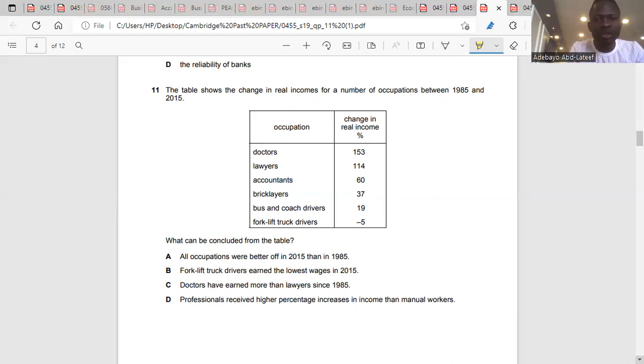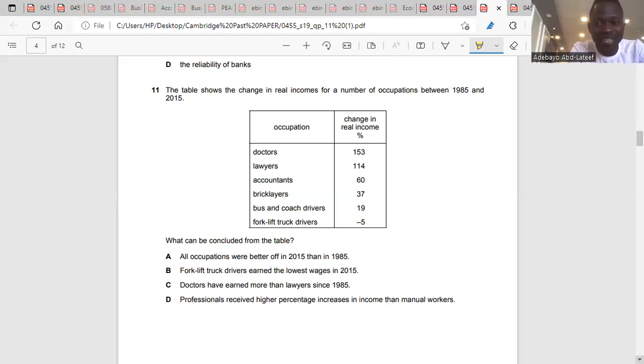So now the table shows the change in real incomes for a number of occupations between 1985 and 2015. These are the occupations and the change in the real income: doctors, lawyers, accountants, bricklayers, bus and coach drivers, forklift truck drivers. So what can be concluded from the table? A, all occupations were better off in 2015 than in 1985. No, not all, because there's a negative here. So A is not the answer. B, forklift truck drivers earned the lowest wages in 2015.